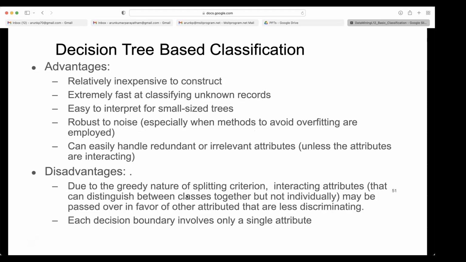Disadvantages: due to the greedy nature of splitting criteria, interacting attributes that can distinguish between classes together but not individually may be passed over in favor of other attributes that are less discriminating. So you are not looking at combinations of attributes. Sometimes a combination of attributes may give a good split, but each time you take only one attribute. For example, if you want to see how good people are in data science, and I take a combination of computing and statistics, then I'll get a good understanding.